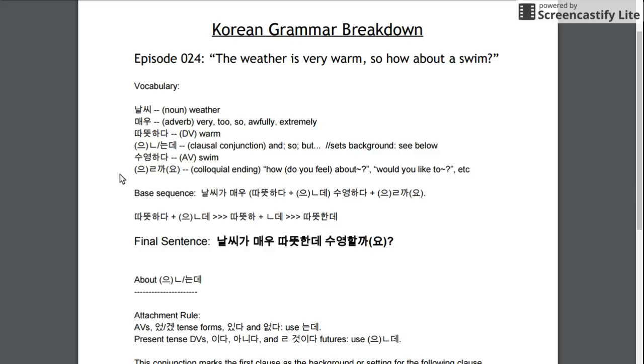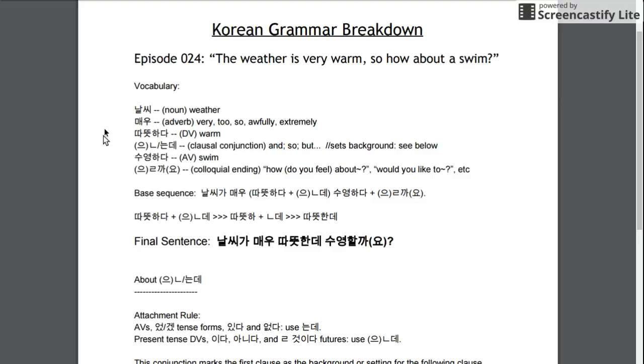And ogayo is a colloquial ending that asks the listener's opinion, or in some cases permission, or it can be like a proposal as well. It's mostly spoken. You do see it a lot in advertising and magazine articles, that kind of thing, but it's not really in formal book writing, I don't think.